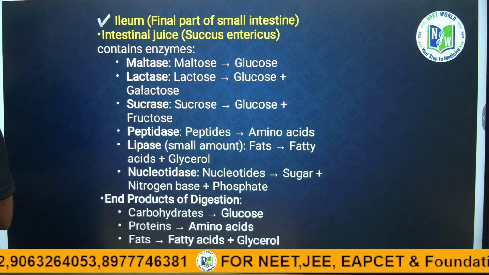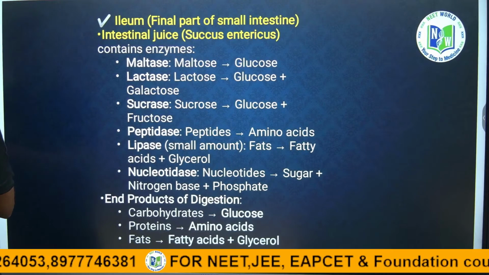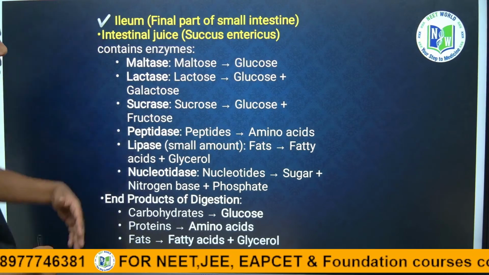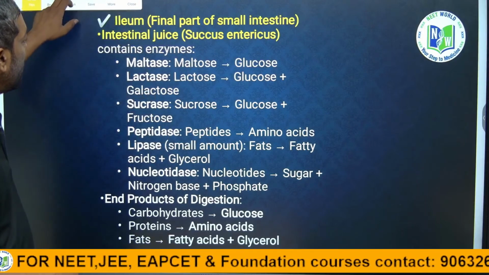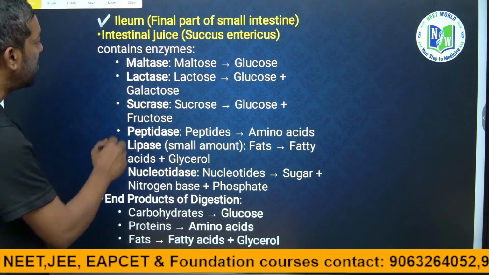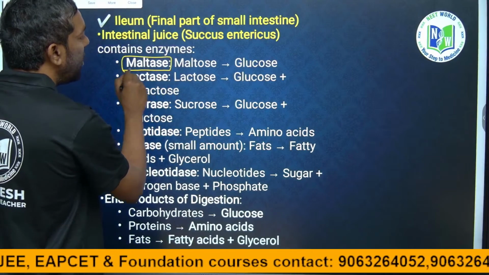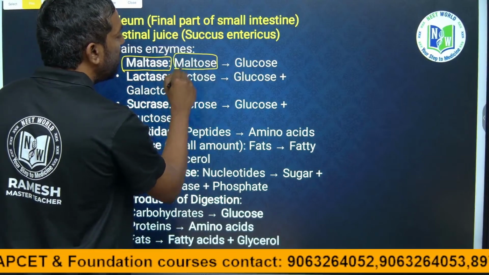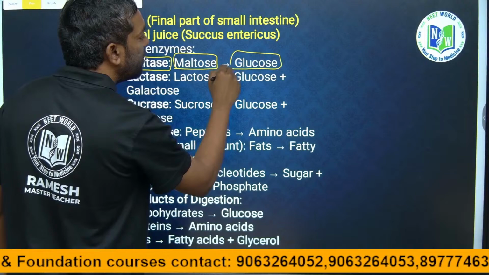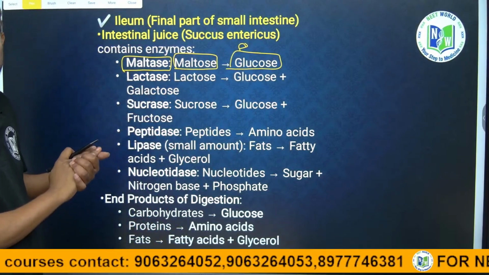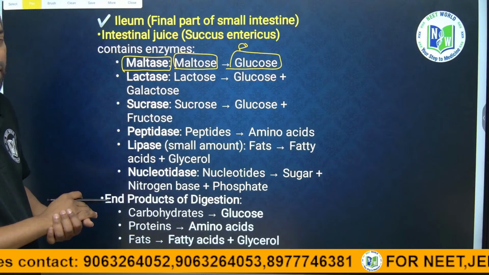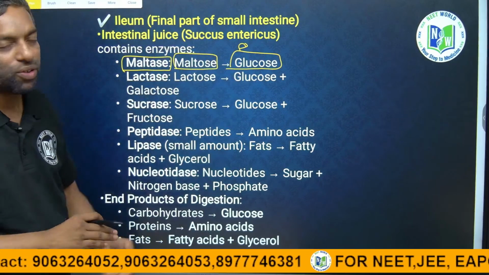Next, the ileum. The ileum is the next part of the small intestine. It contains the enzyme maltase, which converts maltose into the simplest form, glucose. This is the carbohydrates, guys. Maltose is the disaccharide, glucose is the monosaccharide.